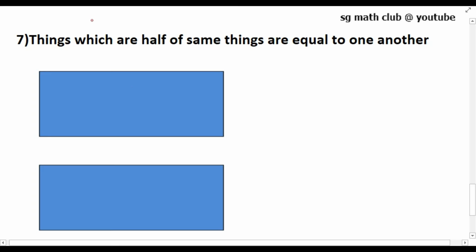Now the last axiom: things which are half of the same things are equal to one another. Here we can see two rectangles. I am going to take the half of these rectangles. We can see the half part will also be the same. Let us name this rectangle ABCD and this one EFGH. Now we can see that things which are half of the same things are equal to one another.